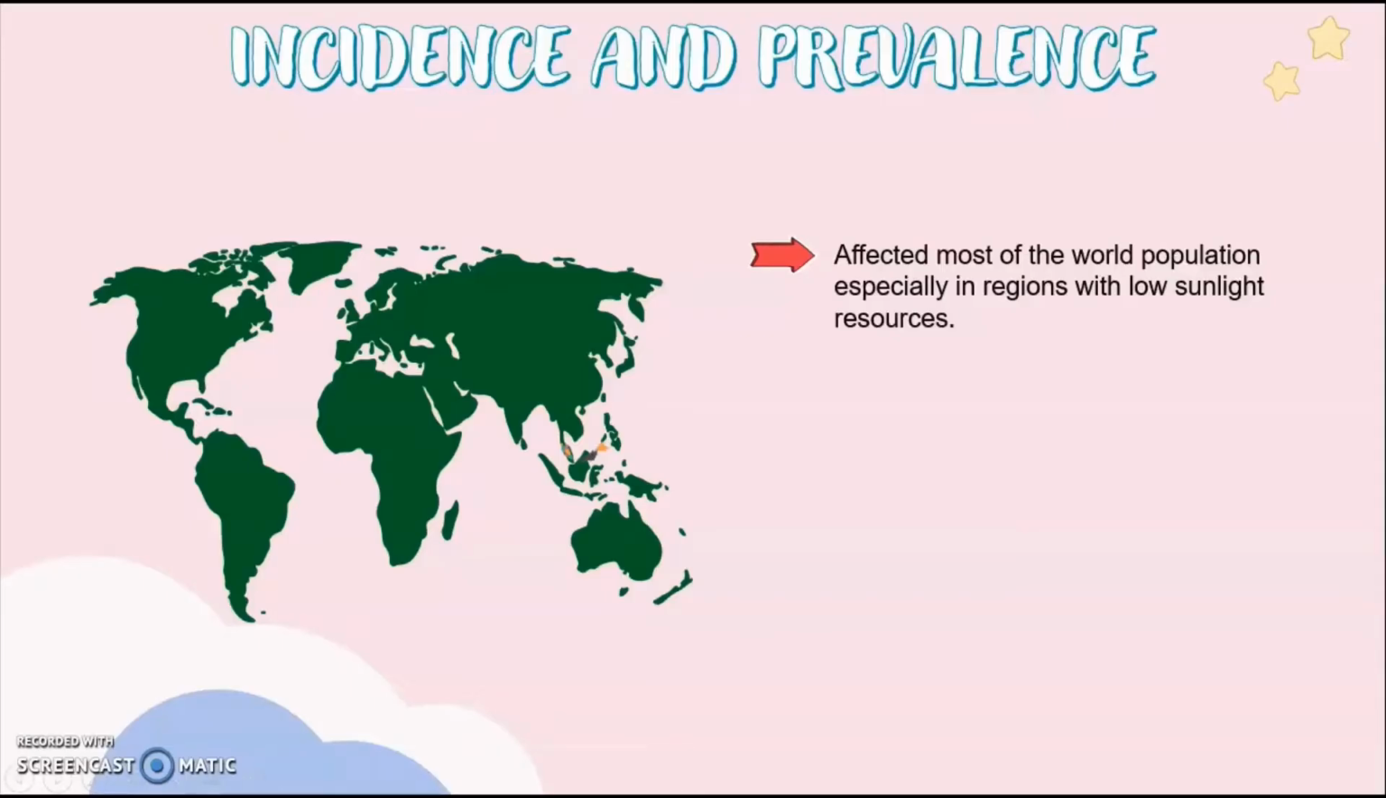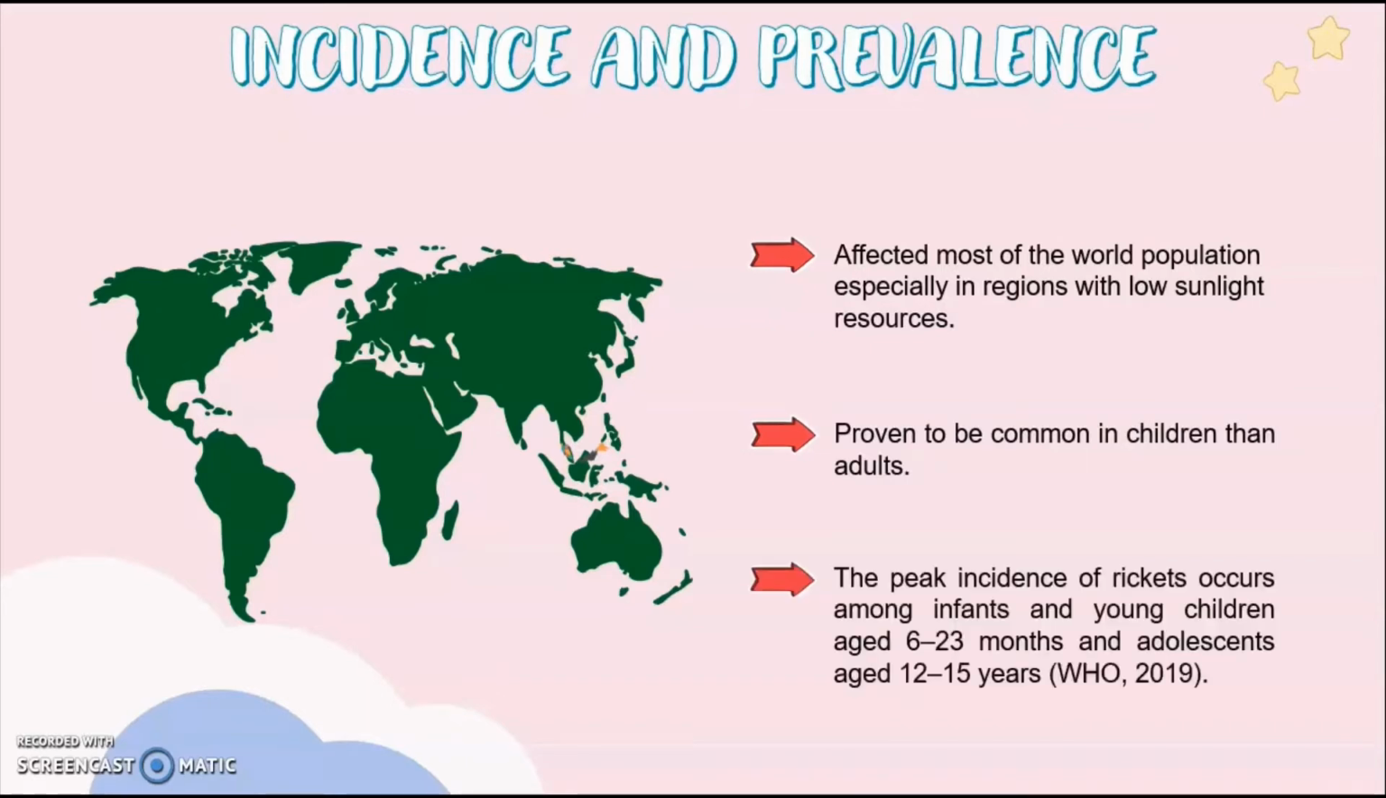Moving on to incidence and prevalence, Rickets disease is estimated to affect much of the world population, especially in regions with low sunlight resources. It is also proven to be more common in children than adults. According to the World Health Organization or WHO, the peak incidence of rickets occurs among infants and young children aged 6 to 23 months and adolescents aged 12 to 15 years.